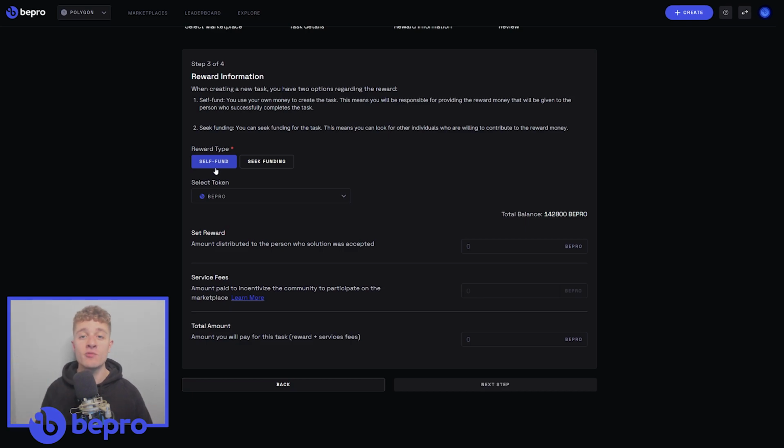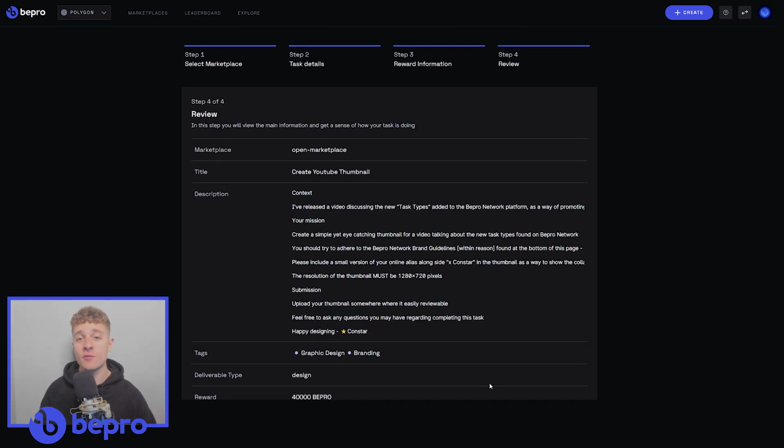Then heading on over to the next step, you will be met with a page where you can start to fill in the relevant reward information for your task. You can choose the desired token which you would like to be rewarded to the participants of your task, as well as the total amount that you will be putting up as a reward for those who would like to complete said task.